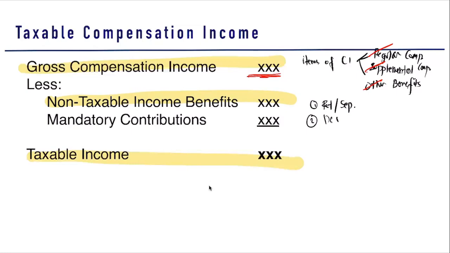We have your de minimis benefit, the de minimis benefit. And then we have lastly your 13th month pay and other benefits not exceeding 90,000. So after we discuss gross compensation, we will also discuss your non-taxable income benefits. And what should you expect for your non-taxable income benefits? We will discuss these three.